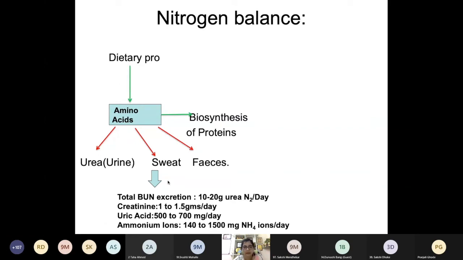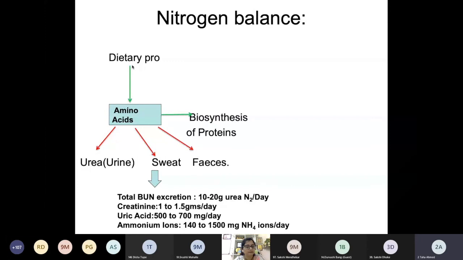But there are conditions when this nitrogen balance can go in the positive or in the negative phase. So can you tell me what the positive nitrogen balance can be? Just make a guess. You may be wrong, we will see. What can a positive nitrogen balance be? When ingestion is more than excretion. Okay. Ingestion is more than excretion. So what will happen? When ingestion is more than excretion, where will the remaining nitrogen or remaining amino acids be utilized?